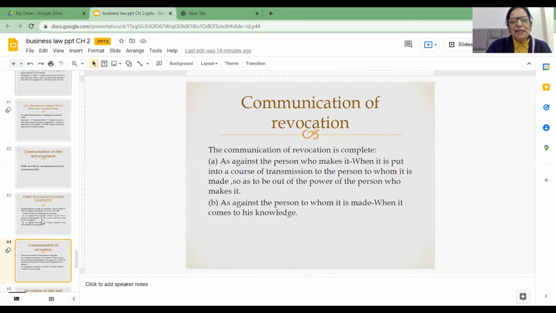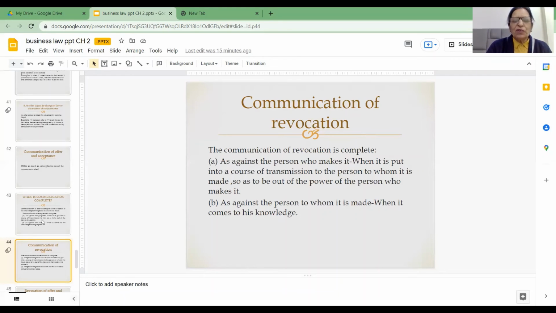Letter of acceptance has reached on 7th of July in the evening, and revocation of acceptance reaches A on 7th of July in the afternoon. Then in that case, friends, the acceptance will not be valid because revocation has reached earlier than the acceptance. So there will not be any contract between A and B.